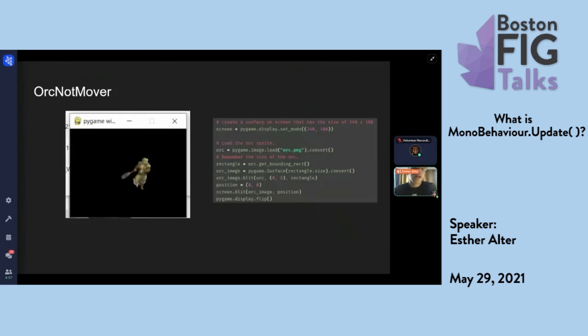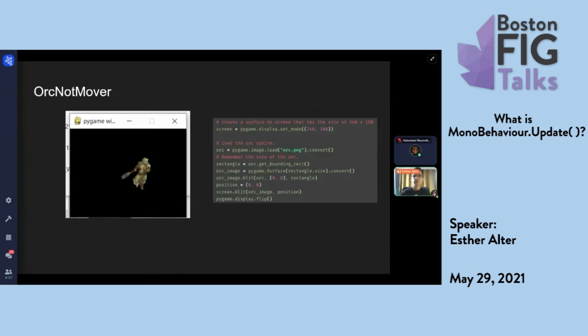This is a prototype of it called Orc Not Mover, and what it does is it puts the orc on the screen, but you can't move it. So we see in the code that it creates the screen, a couple lines down it creates the orc, and then it puts the orc on the screen. The reason you can't move this is because there isn't a main game loop, and it's not registering input, and it's not iterating through frames.